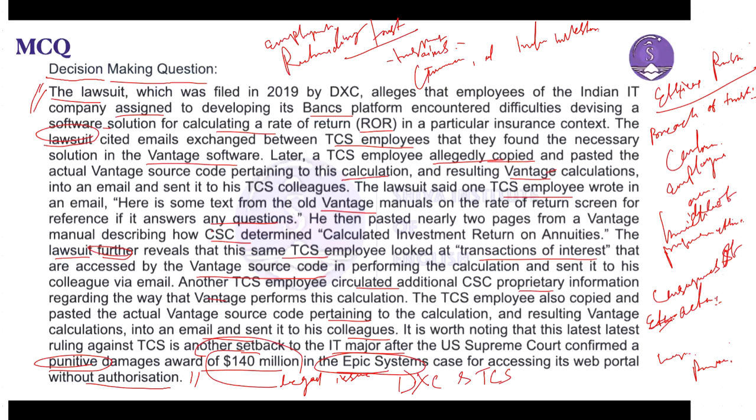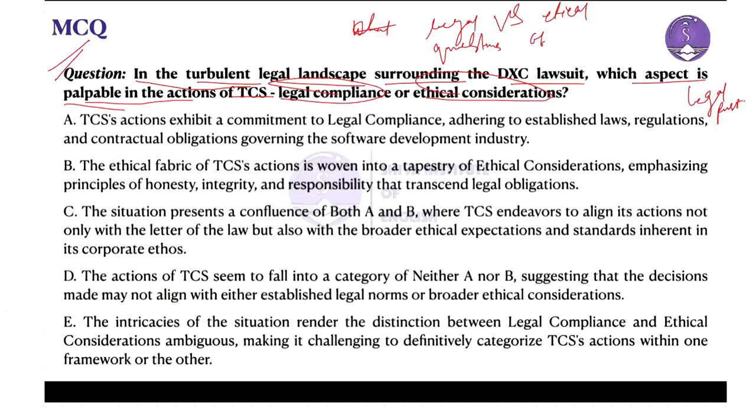So let's move to the question and see which option will be suitable to draw the answer. Look into this. The first one asks: in the turbulent legal landscape surrounding the DXC lawsuit, which aspect is palpable in the action of TCS, legal compliance or ethical consideration?